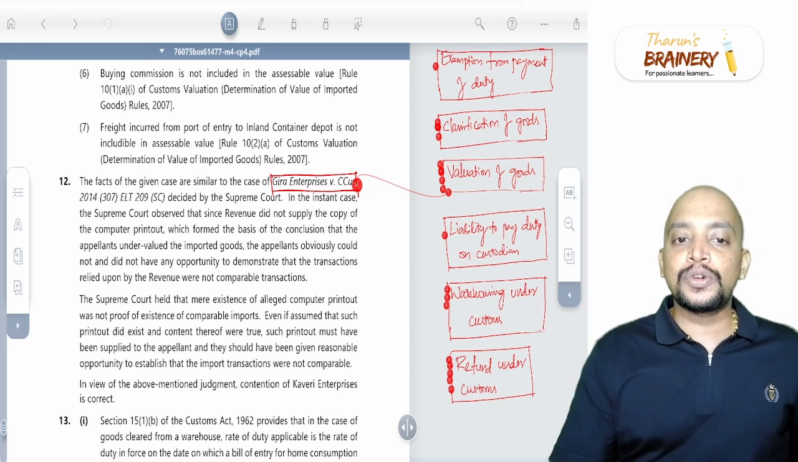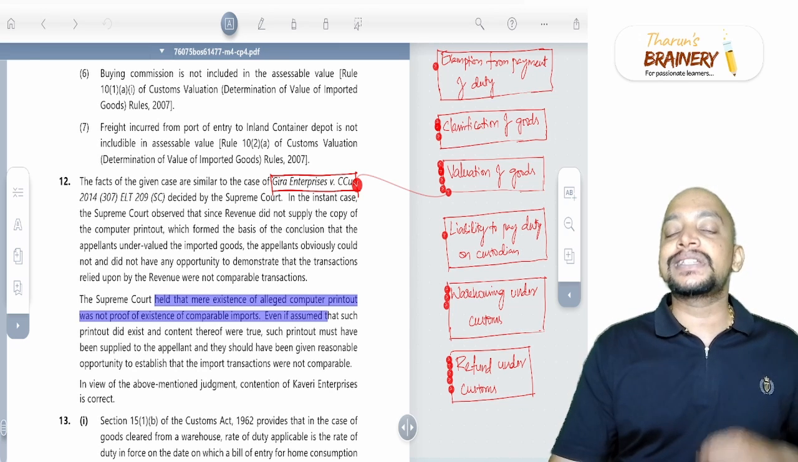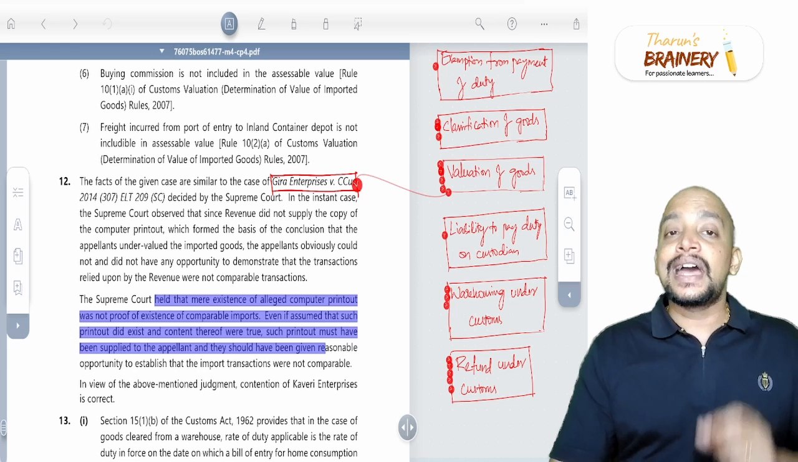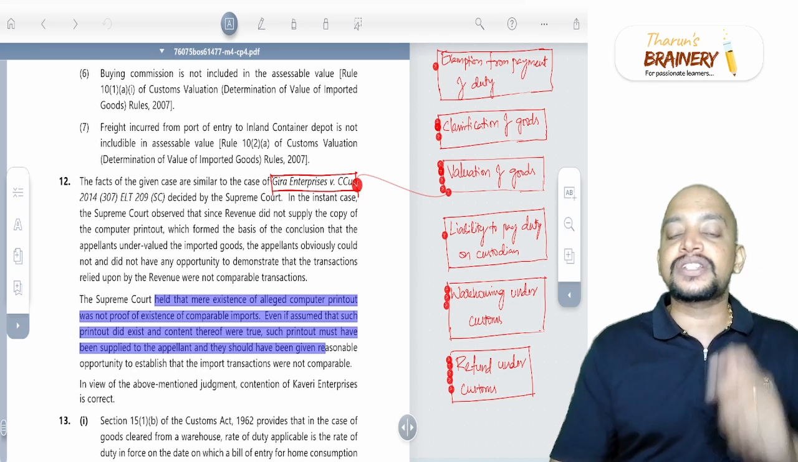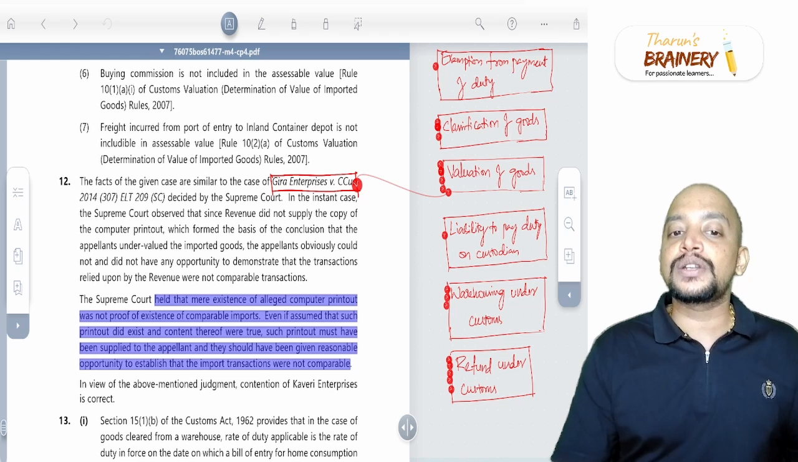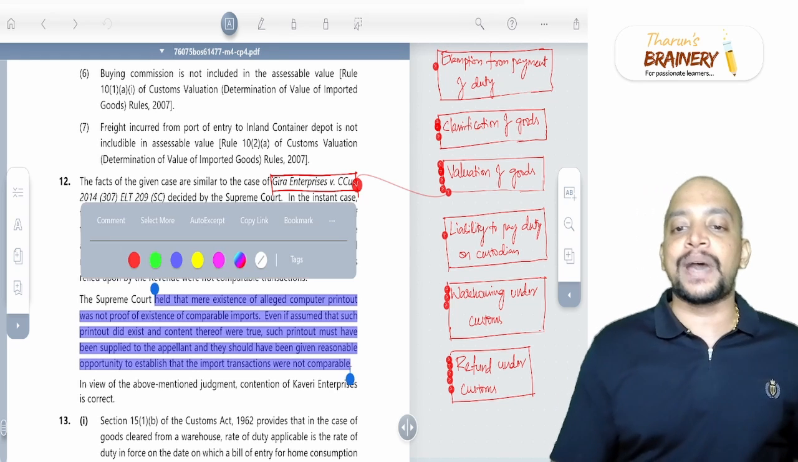Therefore, the Supreme Court held that mere existence of an alleged computer printout was not proof of existence of comparable imports. Even if it is assumed that such a printout did exist and its content was true, such printout must have been supplied to the appellant, that is the importer, and they should have been given a reasonable opportunity to establish that the import transactions were not comparable.